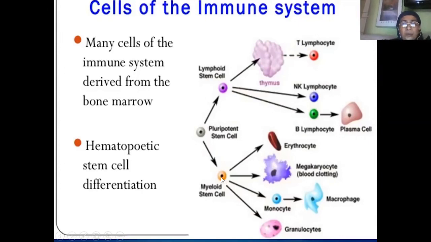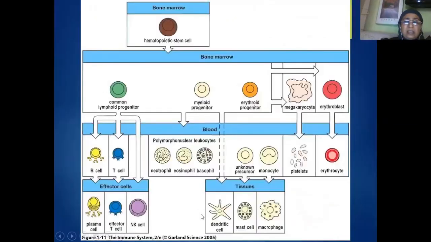So what we understand is that various types of cells are formed from the hemopoietic stem cells of the bone marrow. That means the origin of all these WBC cells and RBC cells is from the same bone marrow only. This is another slide showing the same differentiation of cells. You can see from the myeloid progenitor, we see the formation of neutrophils, eosinophils, and basophils.